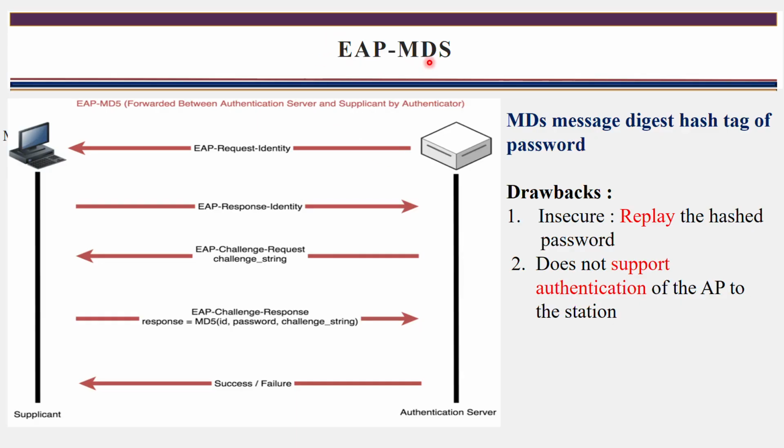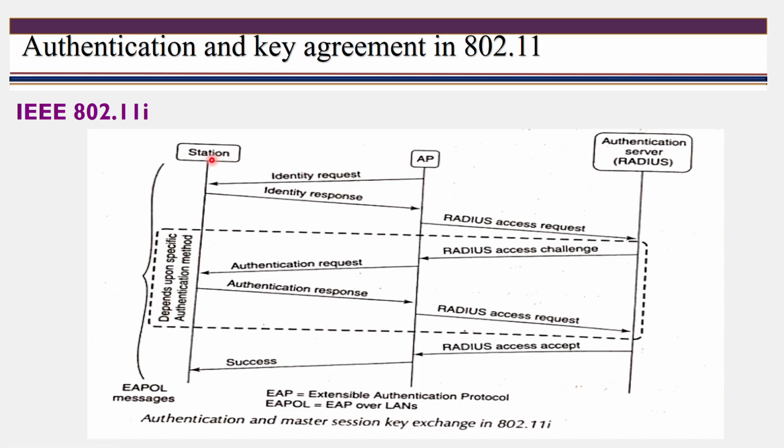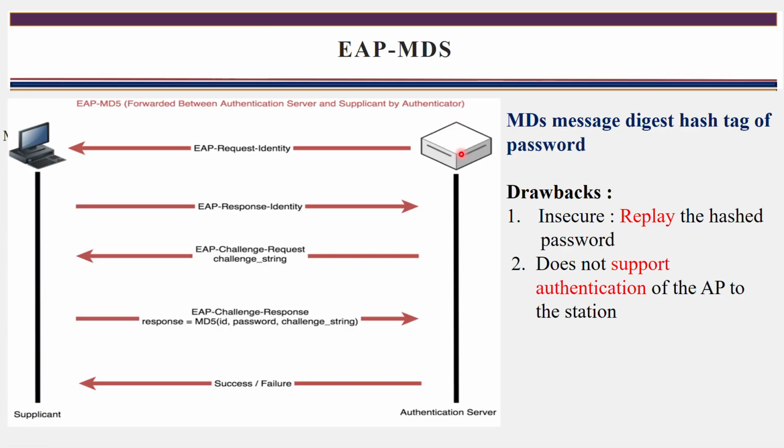First one is EAP MD5. MD5 is a message digest, so it is a hash of a password. I'll take the same example. This is your client, usually called a supplicant, and this is the authentication server. This is the continuation of the earlier one: the AP will send the identity request. The same procedure here. Now the authentication server will send a request to the supplicant: send your identity. Now the client will send the identity as a response.